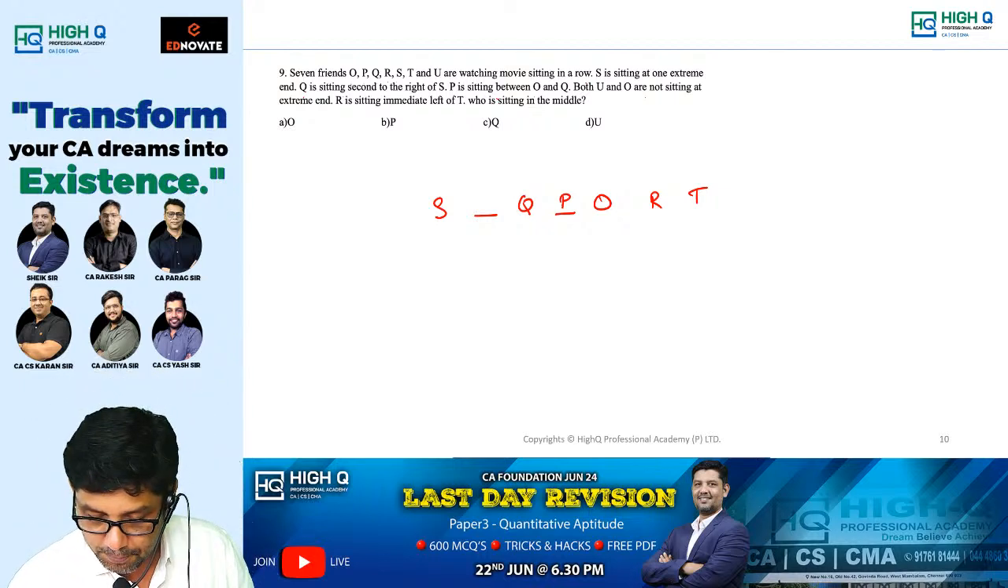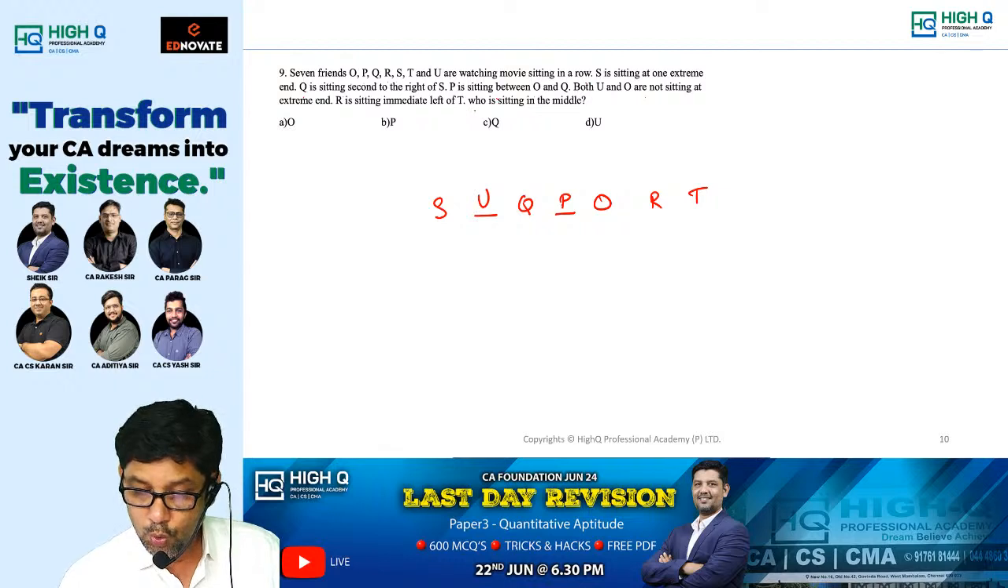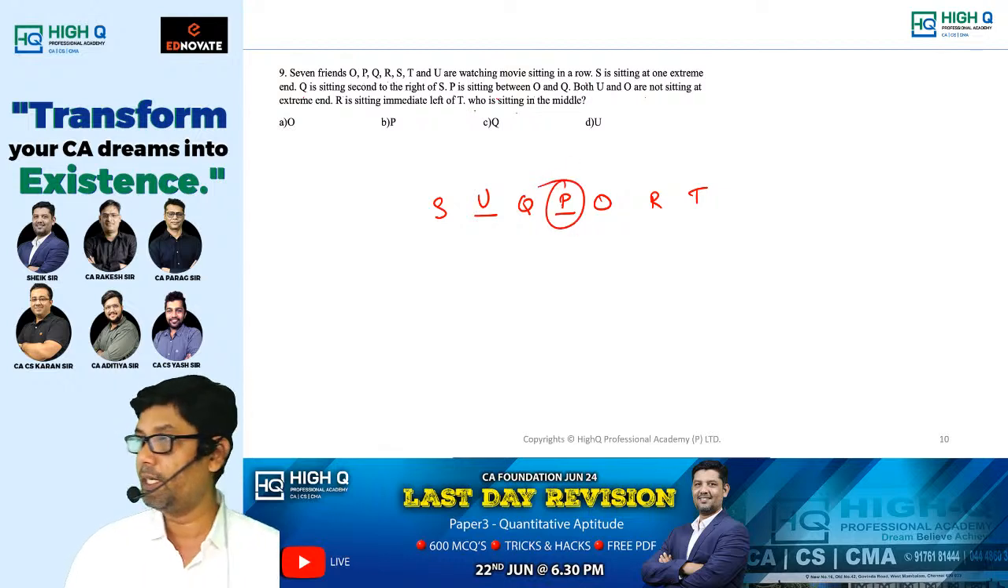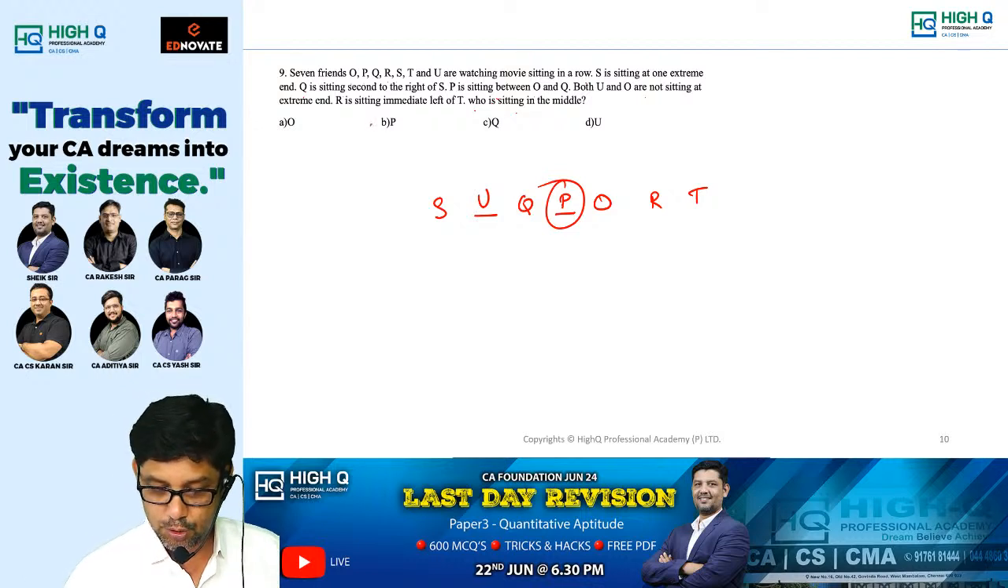Now what is missing? P, Q, R, S, T. Must be U is here. Am I right, my dear? Now who is sitting in the middle? P is sitting in the middle. That's it. Answer is over.